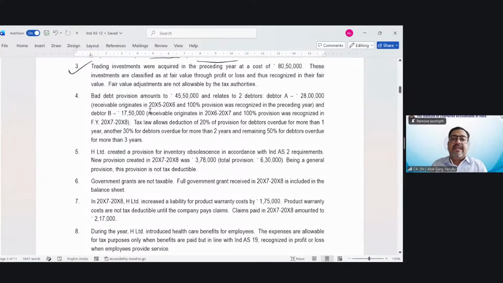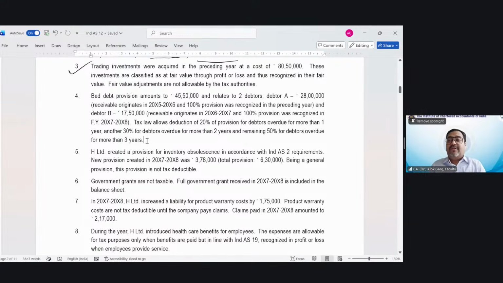Debtor B, 17 lakh 50,000, receivable originated in 2006-7 and 100% provision was recognized in financial year 2007-8. Tax law allows deduction of 20% of provision for debtors overdue for more than 1 year, another 30% for debtors overdue for more than 2 years, and the remaining 50% for debtors overdue for more than 3 years.